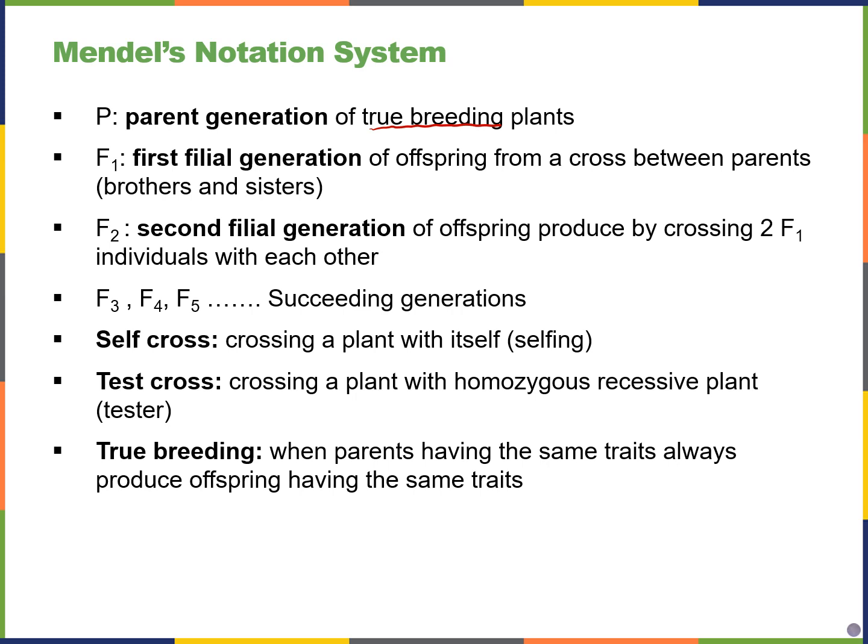And let me give an example of purple flowers, purple flower parents in the parental generation. They will have two of the same alleles, so two of the same genes, both of them encode purple flowers. And then a parent plant with white flowers will have lowercase p, and these are also true breeding. They have two of the same alleles, both encoding the gene for white flower color.